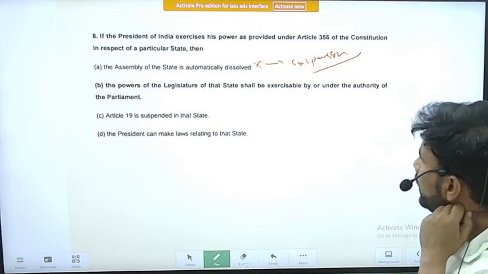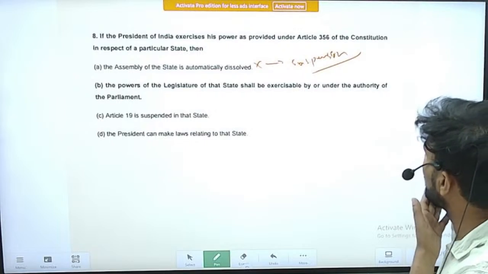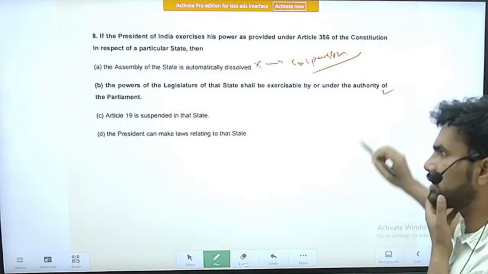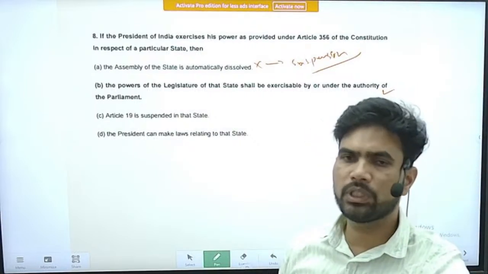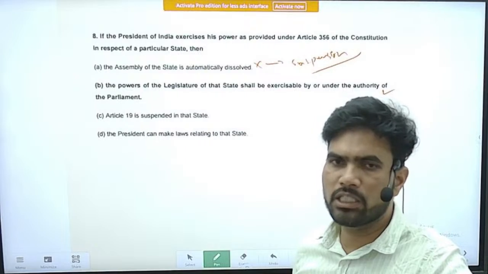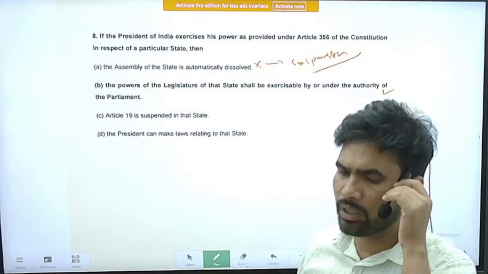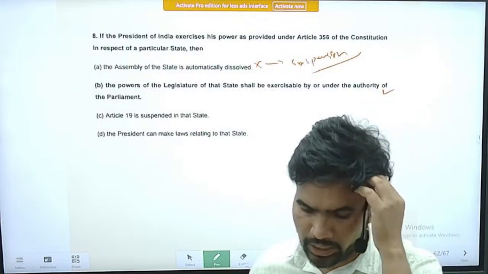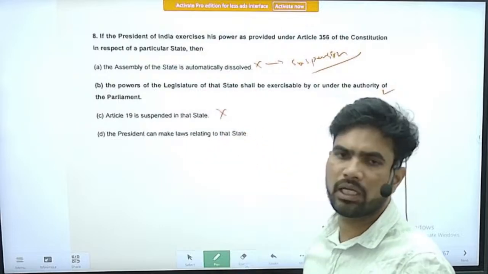Option B, the powers of the legislature of that state shall be exercised by or under the authority of the parliament. Yes, this statement is a correct statement. Whenever a president's rule is imposed in a state, the powers exercised by the state legislative assembly will be automatically transferred to the parliament. Option C, Article 19 is suspended in the state, so this will not take place straight away.